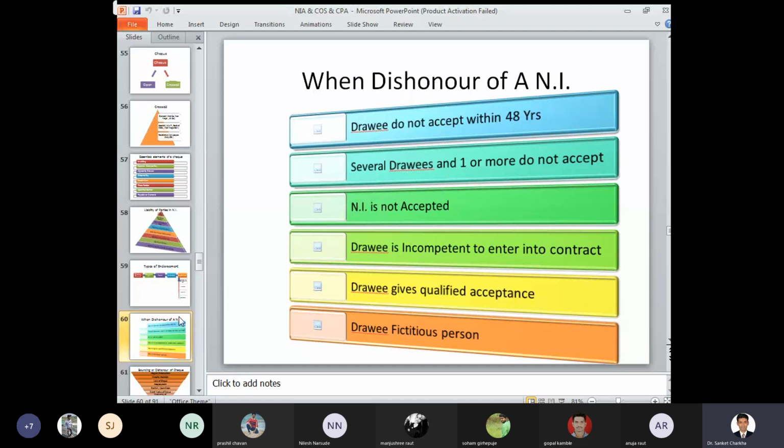If it is not accepted, either by the drawer or the drawee, that is a single drawee or several drawees, if they are not accepting the negotiable instrument based on certain terms and conditions, then in that case also the negotiable instrument can be dishonored.